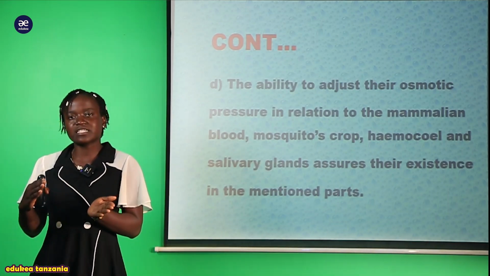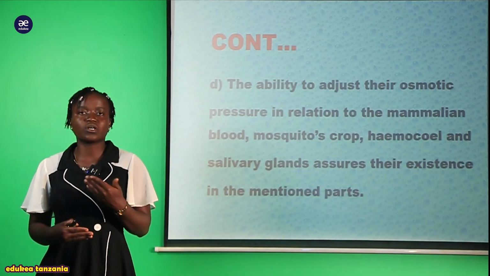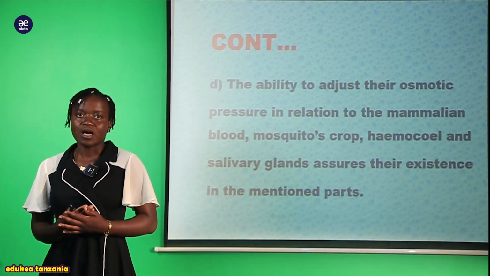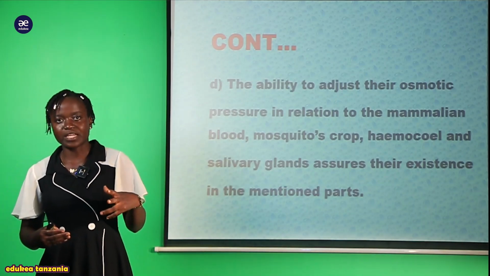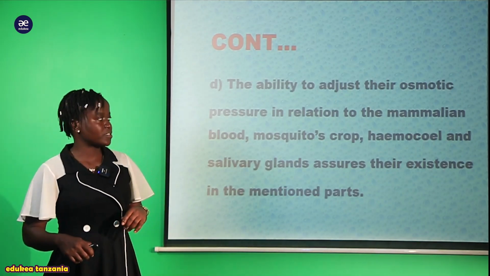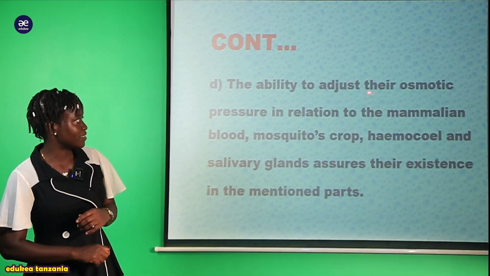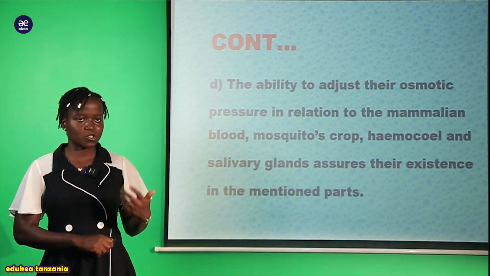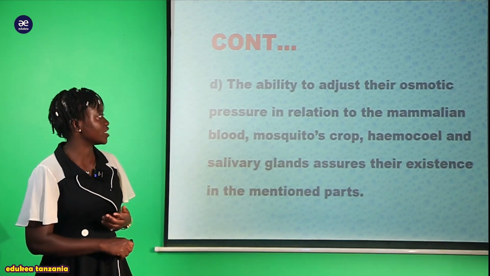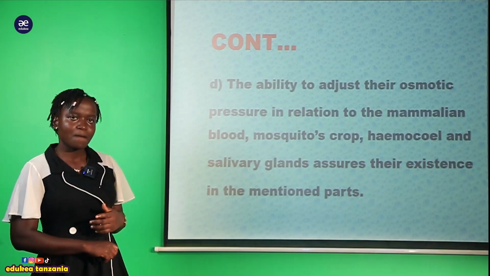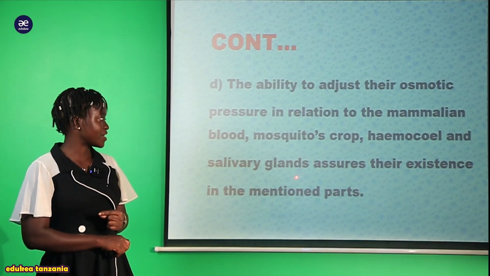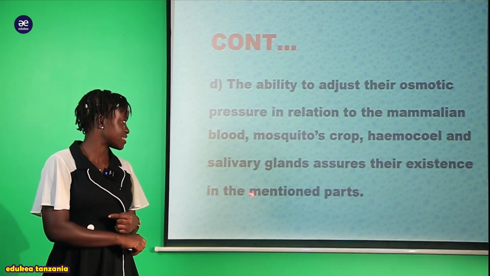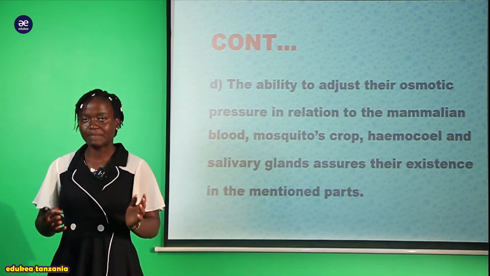So that ability makes them colonize different kinds of environment that we are talking about, the human being pamoja na the mosquito. So this is the point here, the ability to adjust to different kinds of osmotic pressure in relation to mammalian blood, mosquito crop, hymenocele, and the salivary glands. Here ina ensure their existence pamoja na the mentioned part.